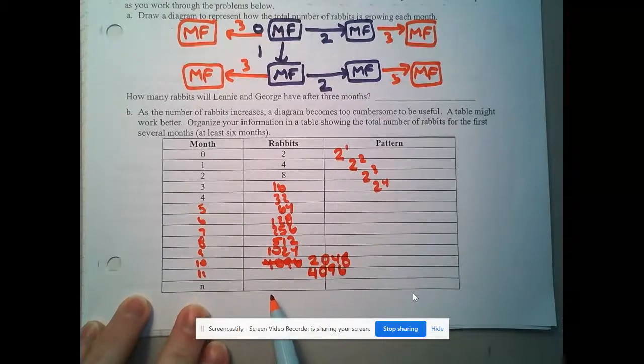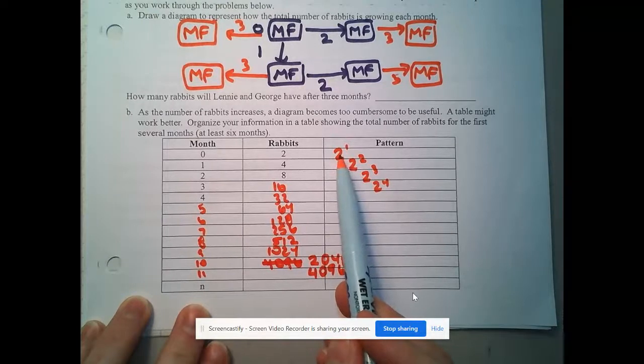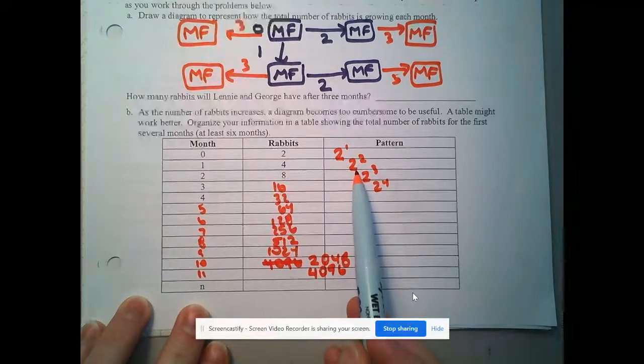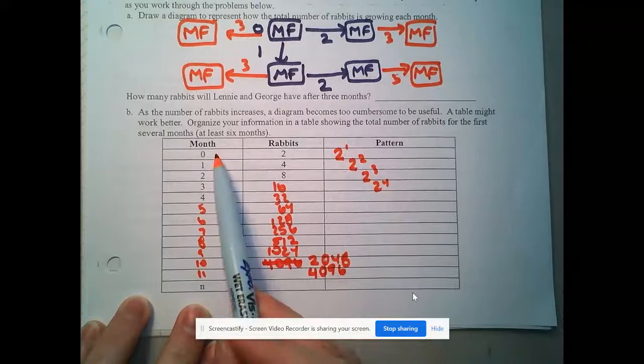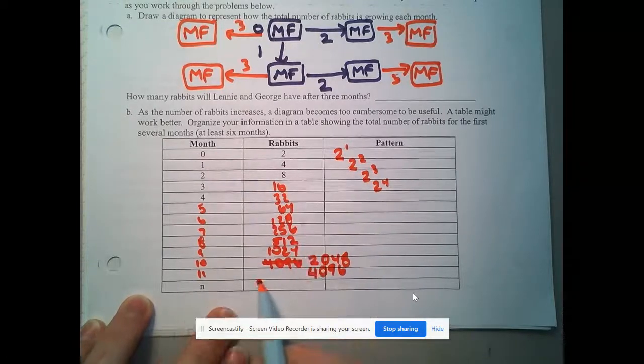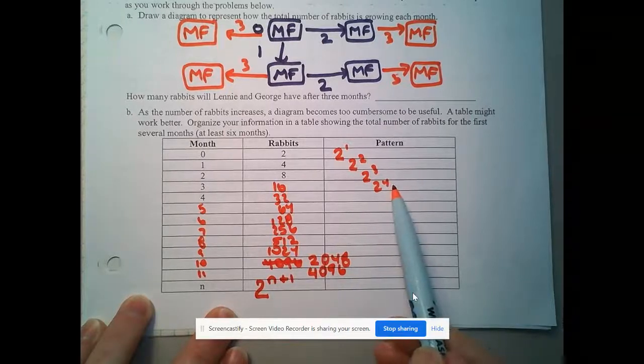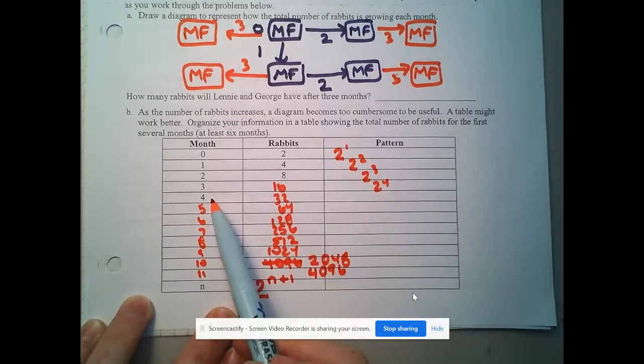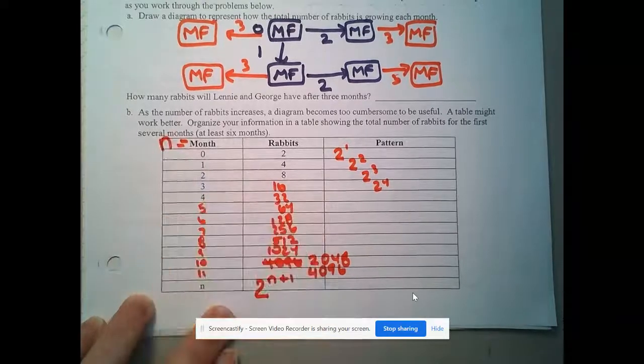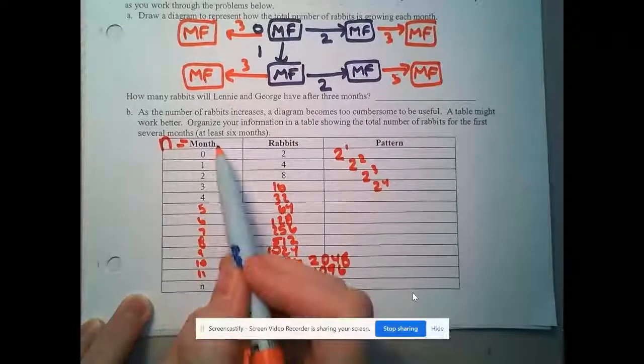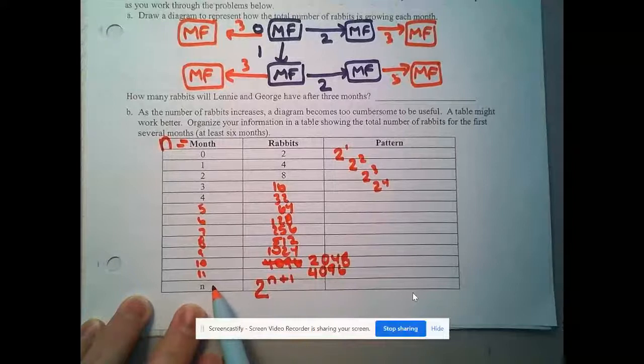Month n, these are all 2 to a power, right? But this isn't 2 to the 0, it's 2 to the 1. This isn't 2 to the 1, it's 2 to the second. The exponent is 1 higher than the month that we're in. So it would be 2 to the n plus 1, because our exponent value is 1 higher than the month we're in. The month we're in is going to be our n value, and that's why at the bottom here we're asking, what's the rule for n? What's the rule for, say, 23 months from now? We could do 2 to the 23 plus 1, so 2 to the 24th, and get an answer.